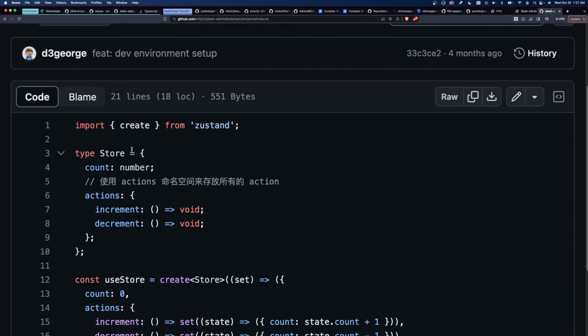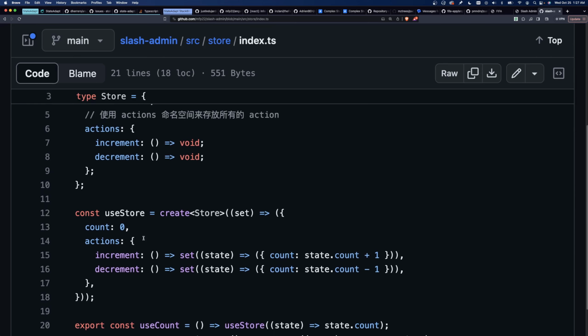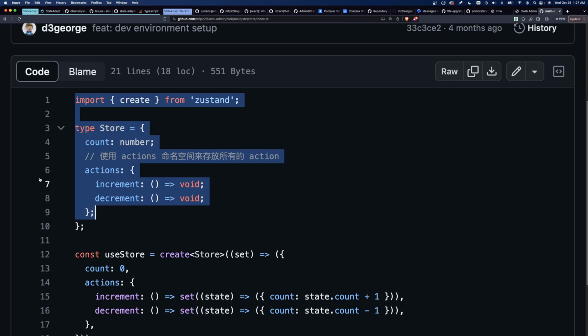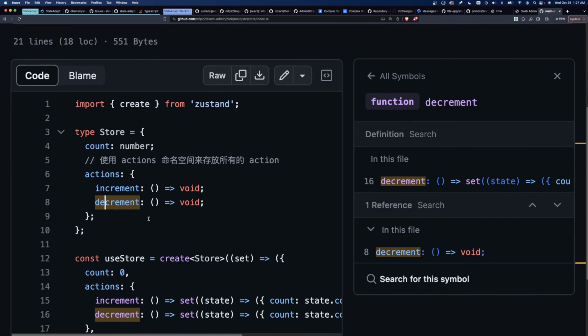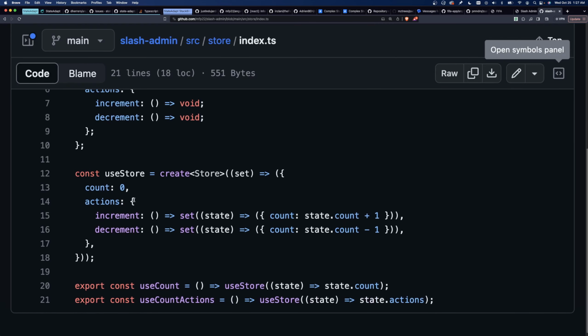And first, what we have here is a simple, this is more like a demo, but it's just a counter. So the store type is going to have just a count and actions, increment and decrement. And then here are the implementations. Very simple. Passes in set, call set.